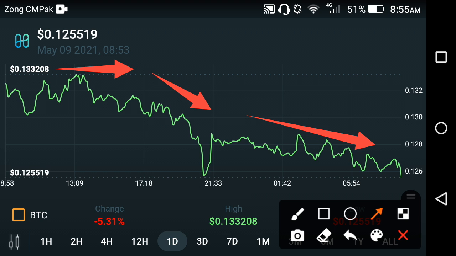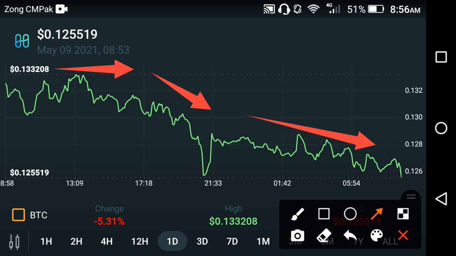So that's only my suggestion, only my opinion, that in the next 2 hours, 4 hours, over and over falls may occur in Harmony, and after some passage of time, after some interval, there's a lot of chance it will again take a jump, because that is a common phenomenon of the cryptocurrency market, that after a fall there is a jump, friends. So now the fall has also occurred, so now it is time to take a jump, friends.